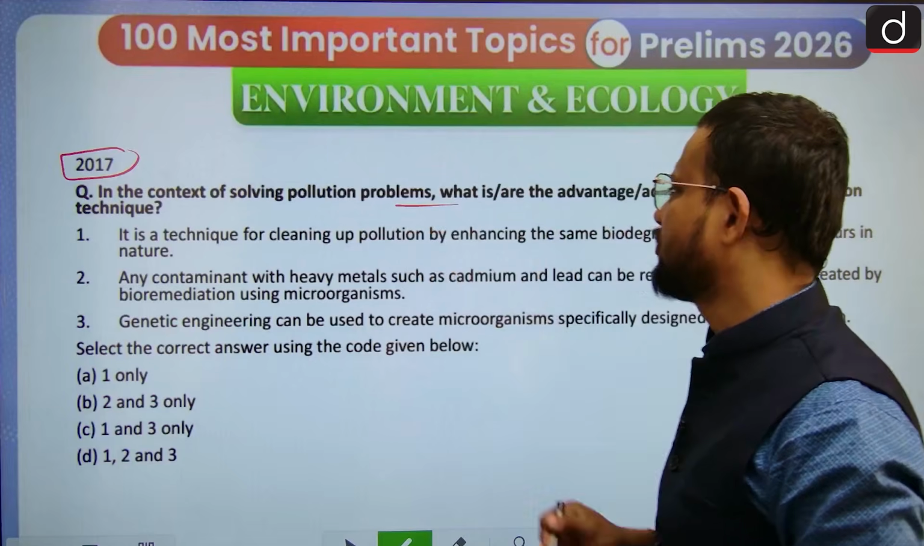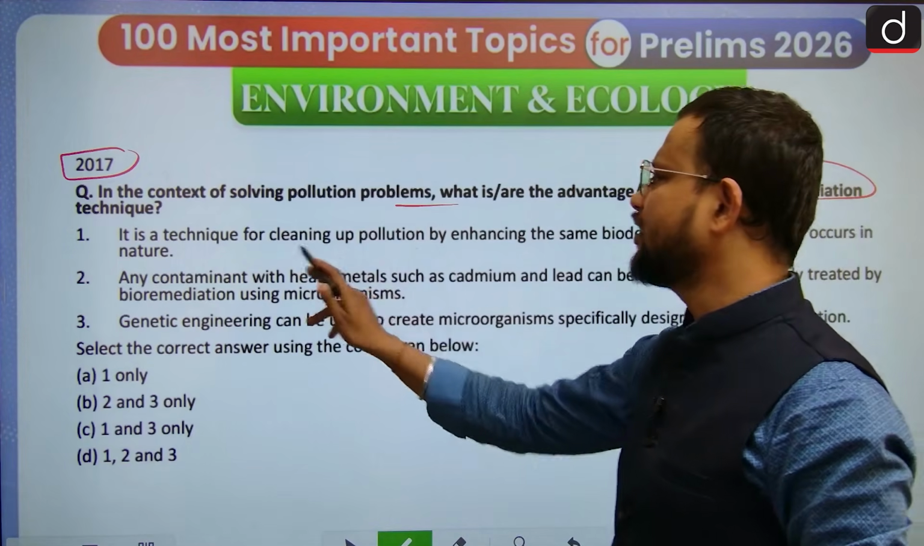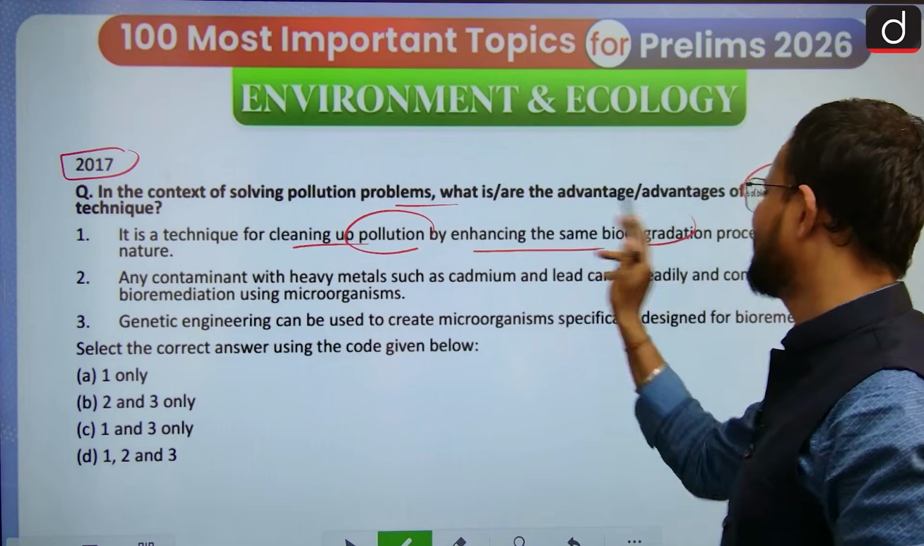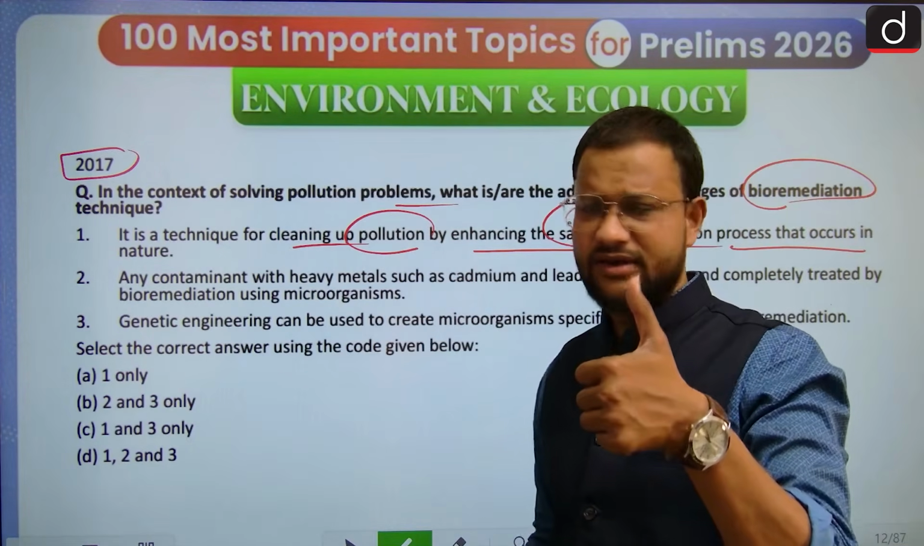So in the context of solving the pollution problem, what is the advantage of bioremediation? It is a technique for cleaning pollution by enhancing the same biodegradation process that occurs in nature. Yes, that occurs in nature.